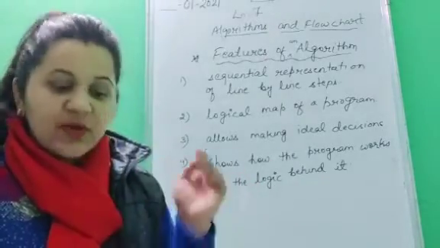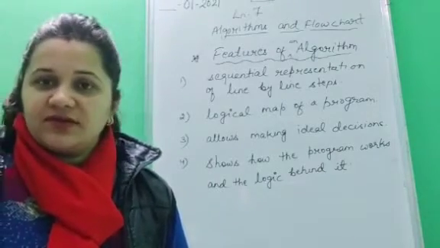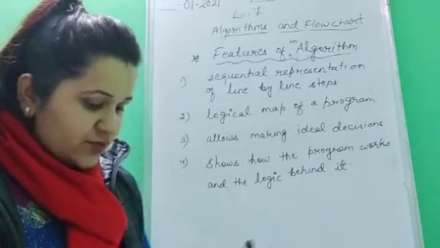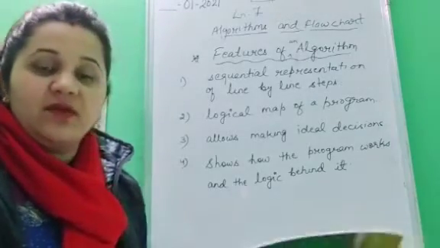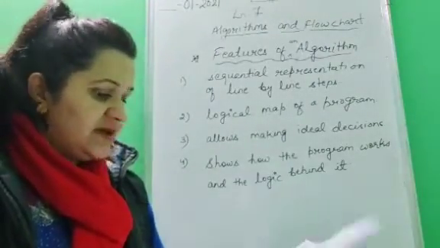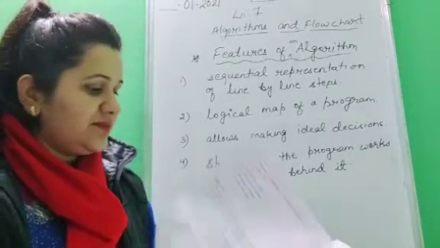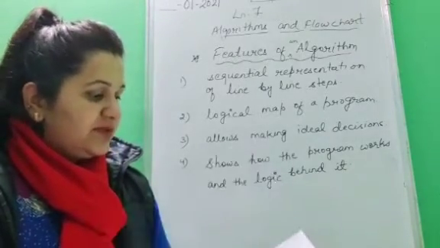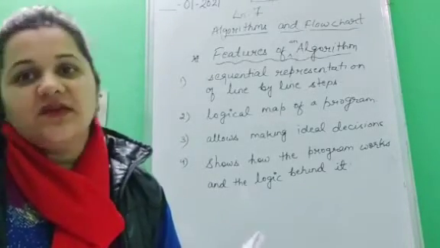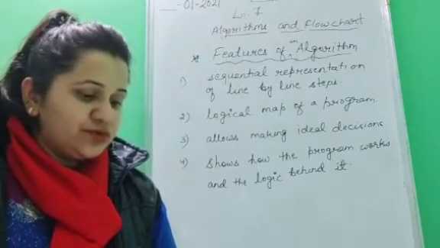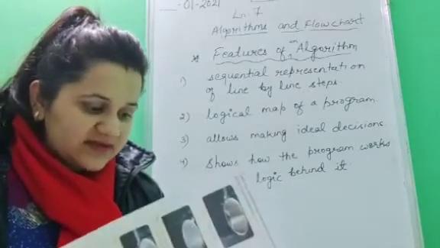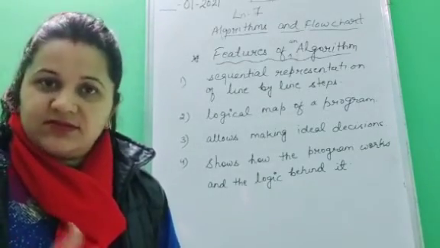Okay, children. So these are the features of an algorithm. I just hope that you all have understood this topic. Now, what you have to do, you have to go through the examples which are given in your book on page number 126 till 128. Okay. So, we are done with this algorithm part. In our next video, we'll be continuing with the next topic, that is flowchart. Okay, so now children, what you would do, you would go through the chapter and you would read this chapter and understand the term algorithm.